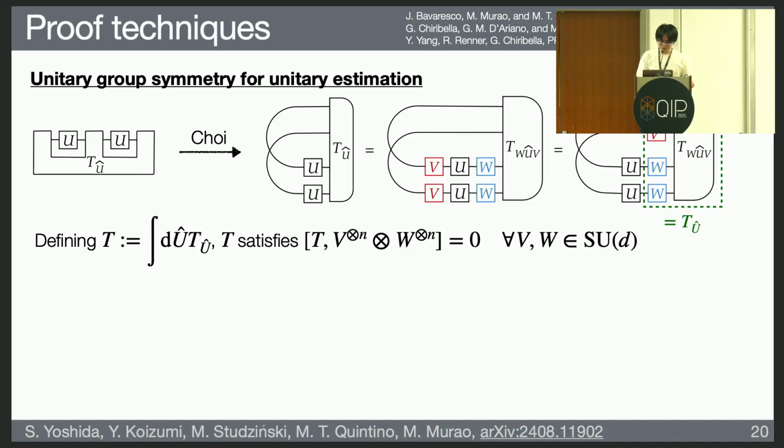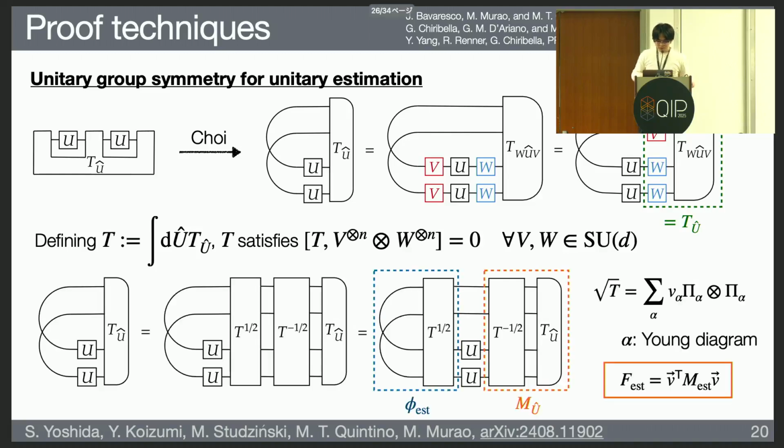So by defining operator T like this, T should satisfy the unitary group symmetry written here. Okay, and then I will rewrite this diagram into a valid quantum circuit like this.